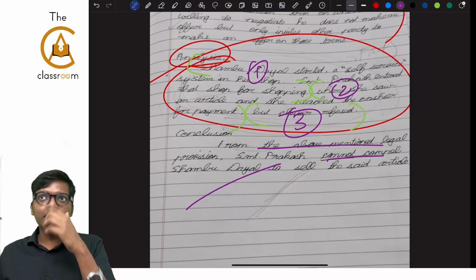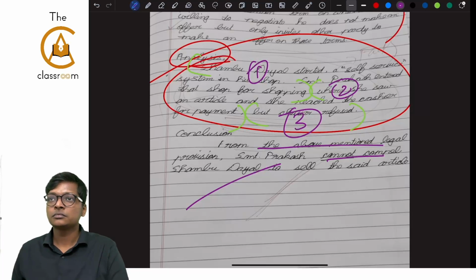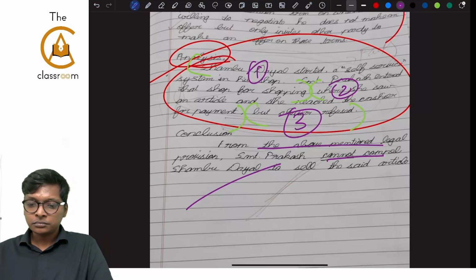So this student did not write analysis. Now we are understanding how to write analysis. Now let's go to next student's answer.